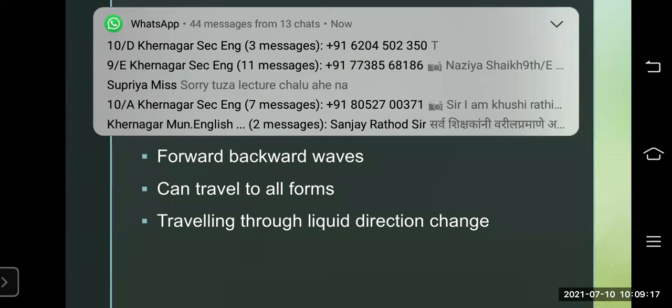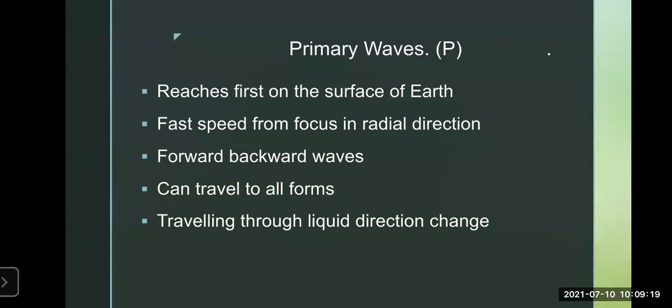They travel very fast from the focus in the radial direction. They have a lot of speed, so they travel first, in the radial direction. Radial direction means a circular direction.